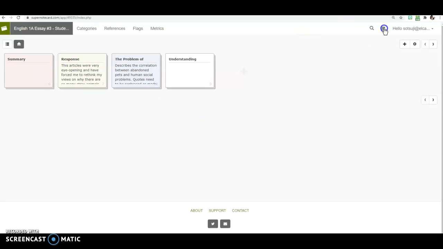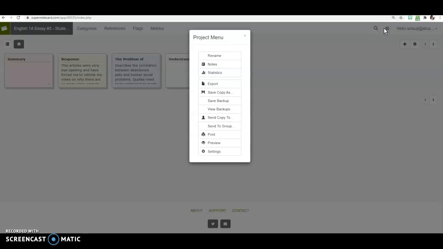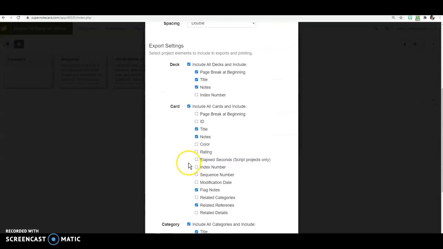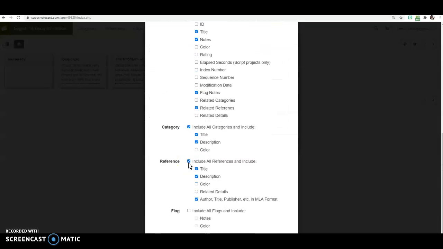One more thing, when you are exporting it to upload into the assignment, click on export. Students have said that PDF is just easier to upload into Canvas, so if you'd like to do that, please do so. This is important: I would like you to click on settings and make sure that these things are checked off.